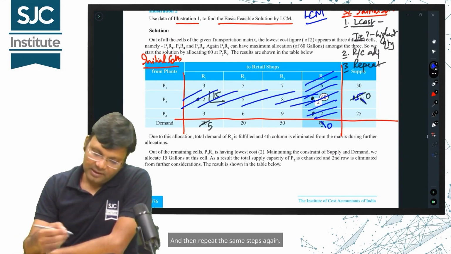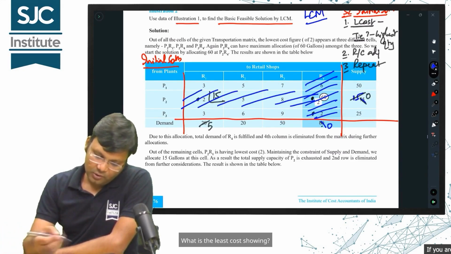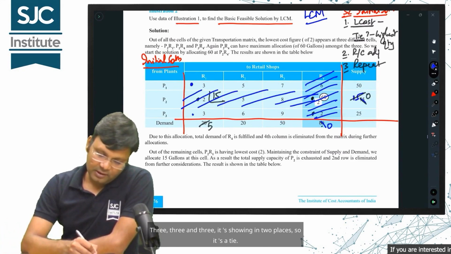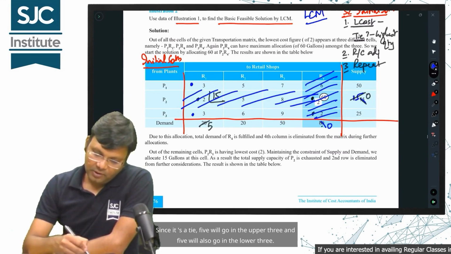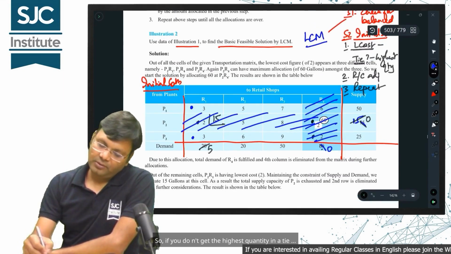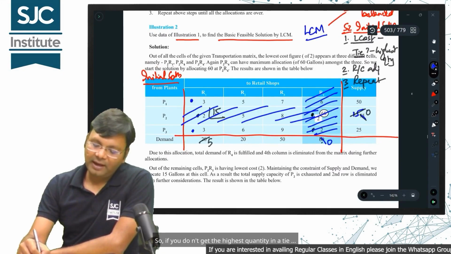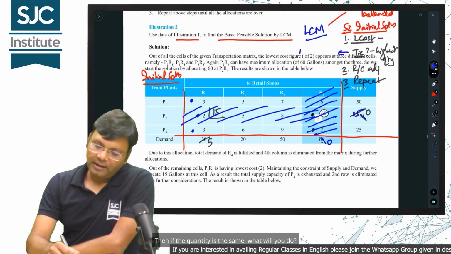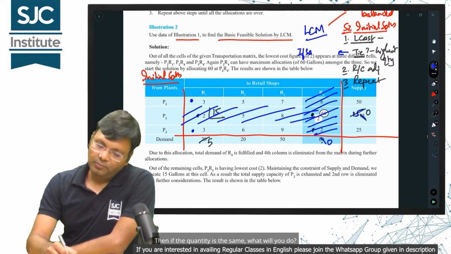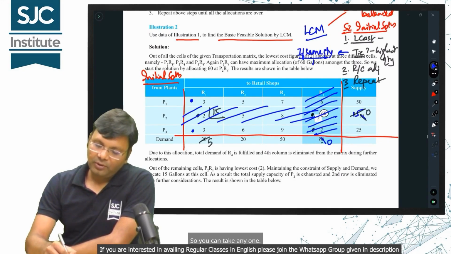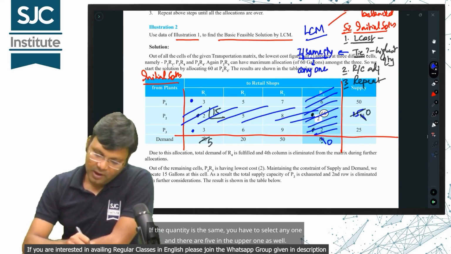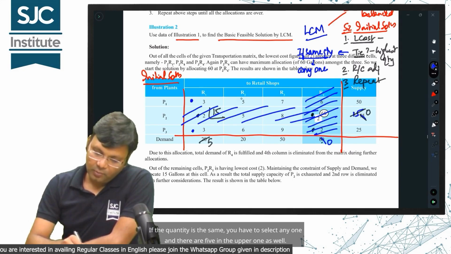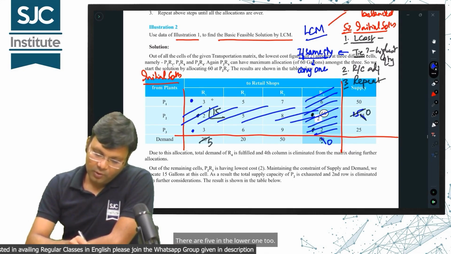And then repeat the same steps again. What is the least cost showing? 3, 3 and 3. It's showing in 2 places, so it's a tie. Since it's a tie, 5 will go in the upper 3 and 5 will also go in the lower 3. If you don't get the highest quantity in a tie, and the quantity is the same, what will you do? You can take anyone. There are 5 in the upper one as well, and 5 in the lower one too.